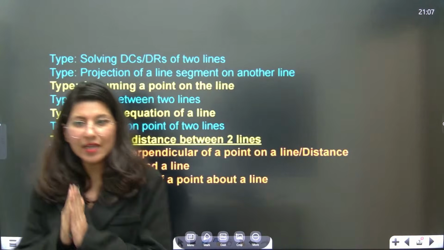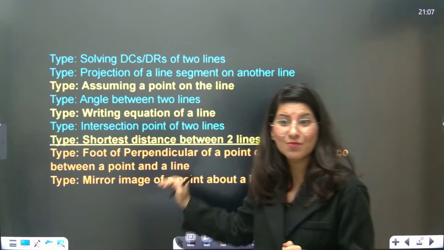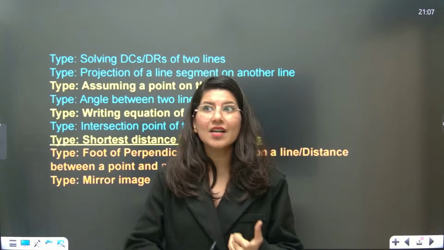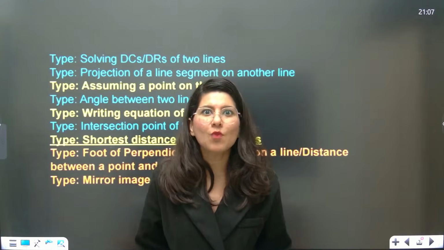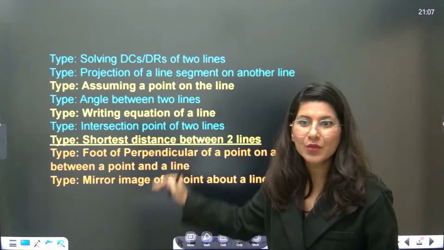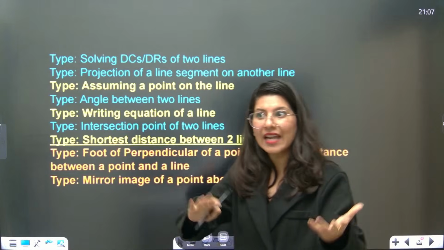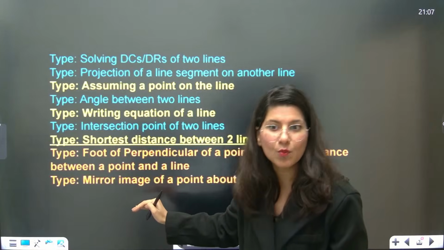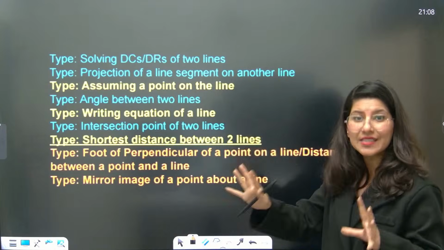I am here with all the models. You will see very few models on this page, which is good news, because if you go back to vector, sequence and series, and binomial theorem, so many models were there. You have to solve very few types of questions, and you can expect a question from these types or models only. Let me give you a brief about which models are important.